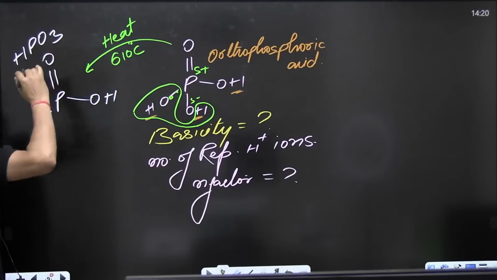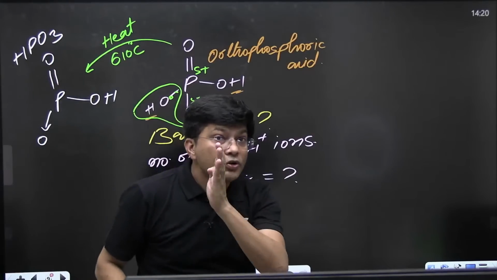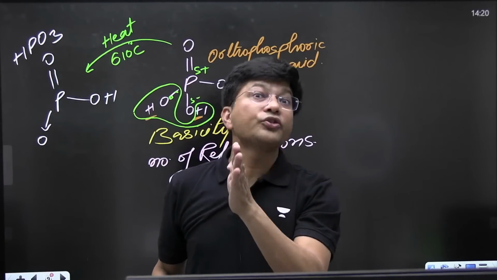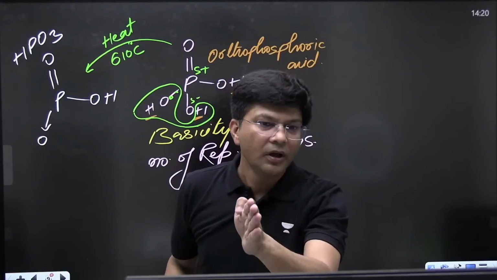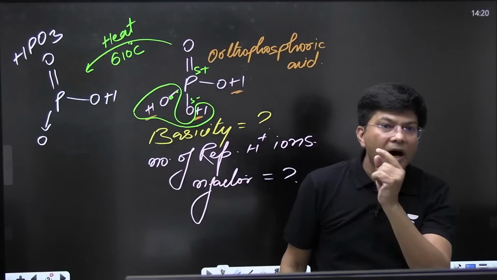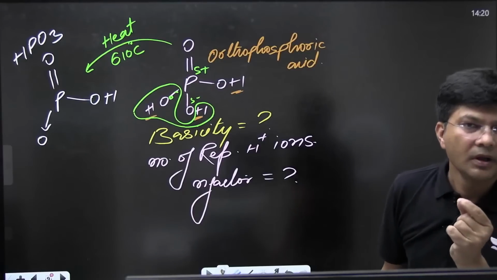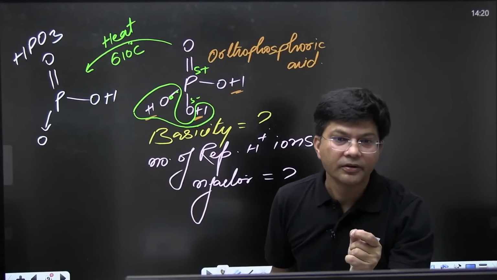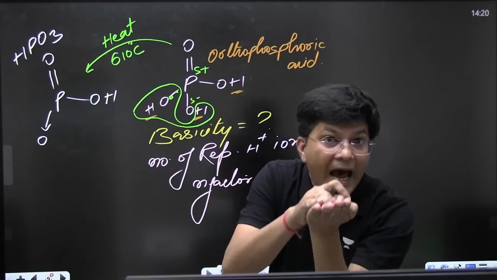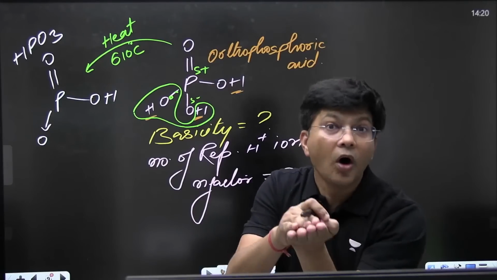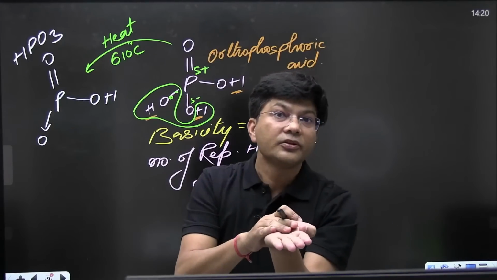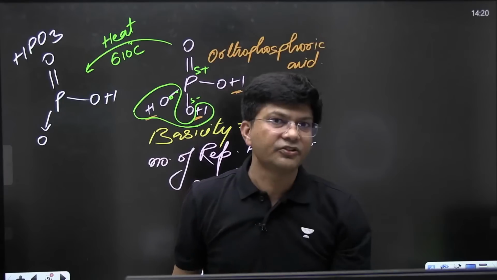We can write it HPO3. Should I call it ic or should I call it ous? I am asking one question, you have to answer it. Whether I have to write ous or ic, it all depends only on the oxidation state.